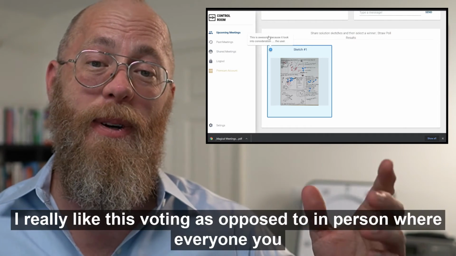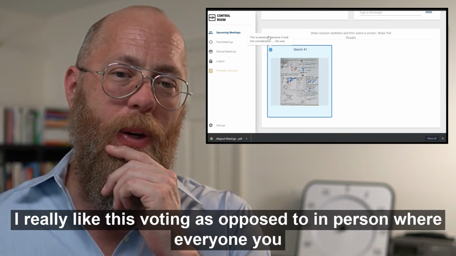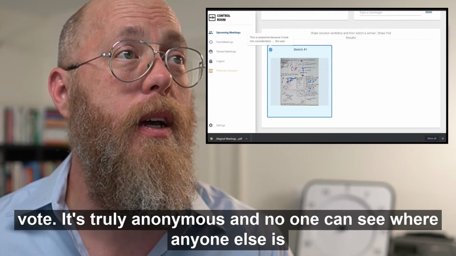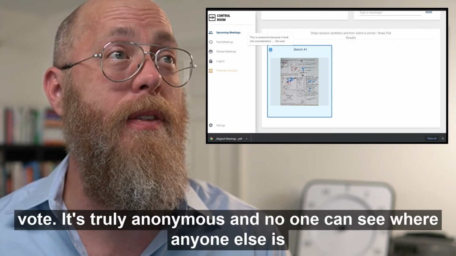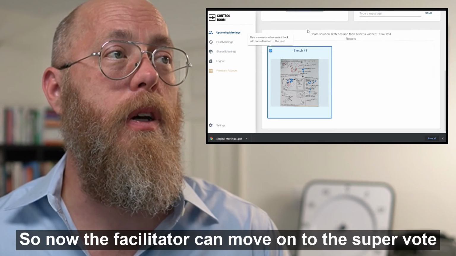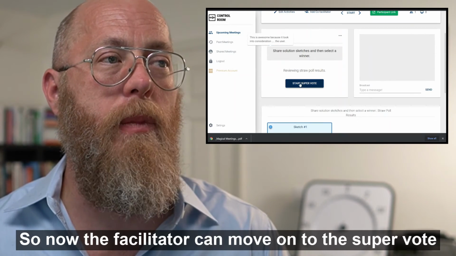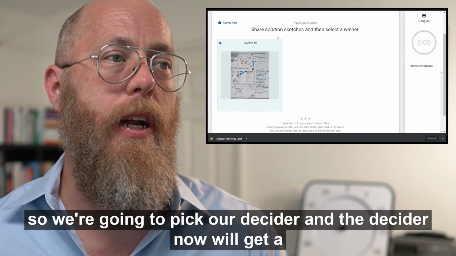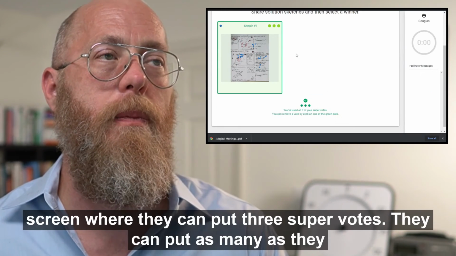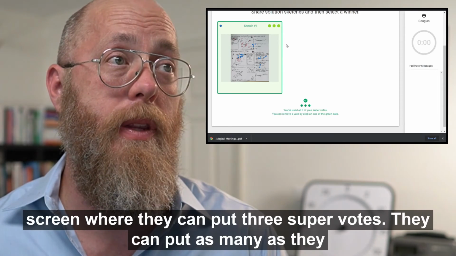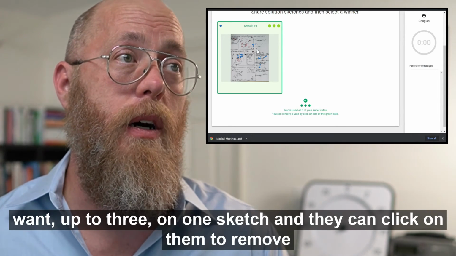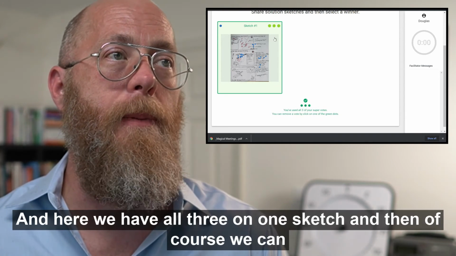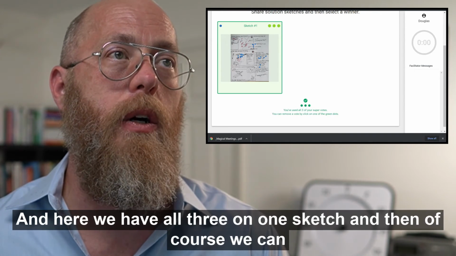I really like this voting as opposed to in person, where everyone is waiting around to see where the boss is going to place their vote. It's truly anonymous and no one can see where anyone else is voting. So now the facilitator can move on to the super vote. We're going to pick our decider, and the decider now will get a screen where they can put 3 super votes. They can put as many as they want, up to 3, on one sketch, and they can click on them to remove them. And here we have all 3 on one sketch.